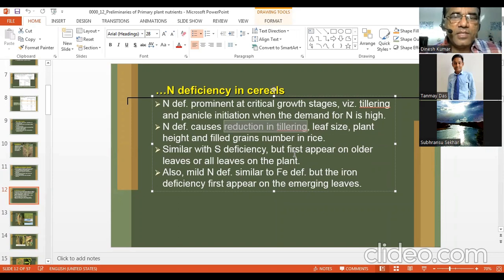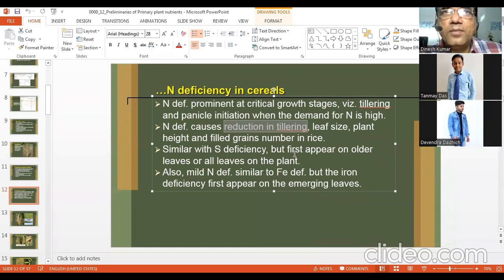Under both, there is uniform chlorosis, but with the difference that nitrogen deficiency comes on older leaves and sulfur deficiency comes on younger leaves. And then one more deficiency is also similar to nitrogen and sulfur deficiency, that is iron deficiency. But in iron deficiency, I think veins remain green. Is it true? Deficiency of iron, do the veins remain green in case of iron deficiency? Yes, sir. There is intervenal.